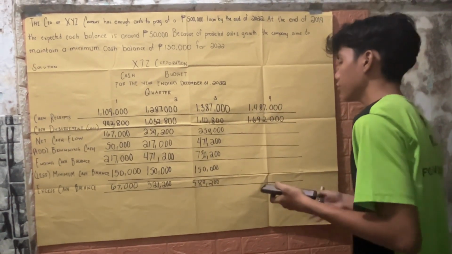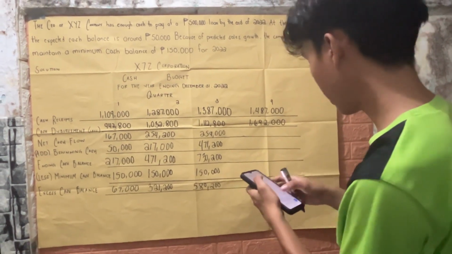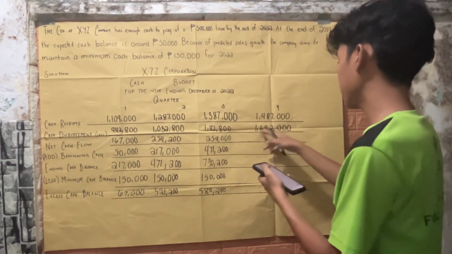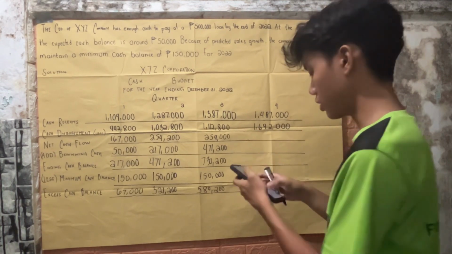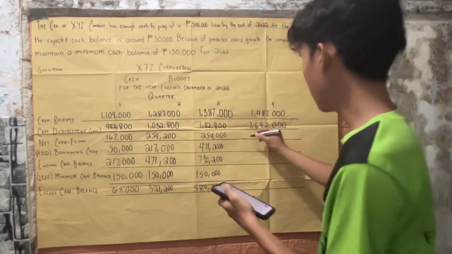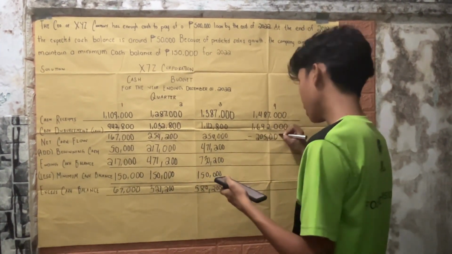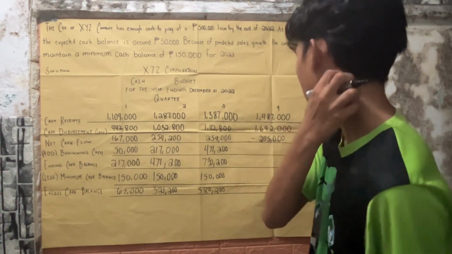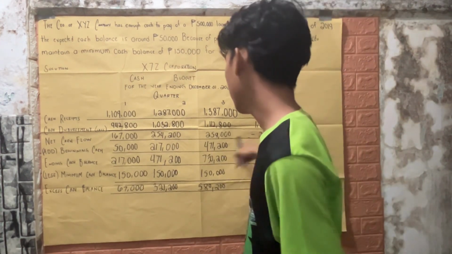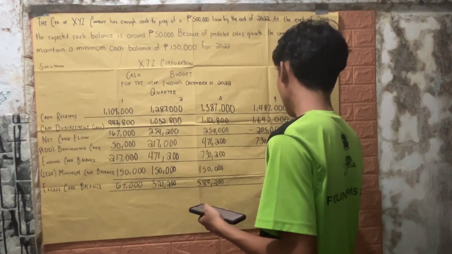Now lastly, let's proceed to quarter 4. So 1,487,000 minus 1,682,000, which totals to negative 195,000. Now for the beginning cash of quarter 4, we will get it from the ending cash of quarter 3, which is 730,200.